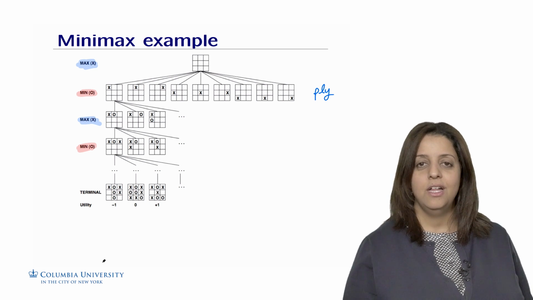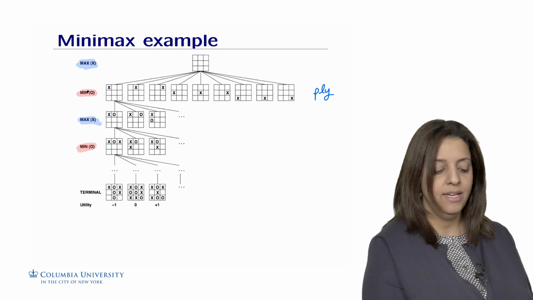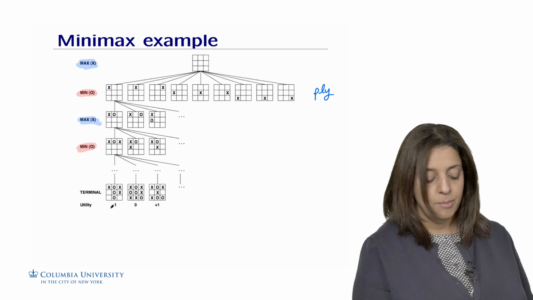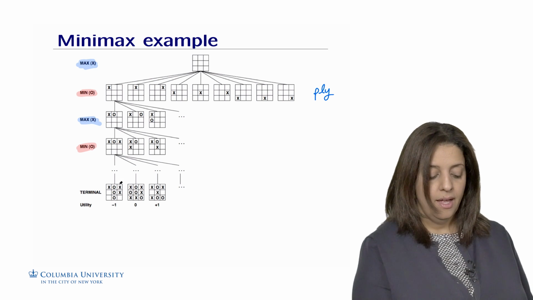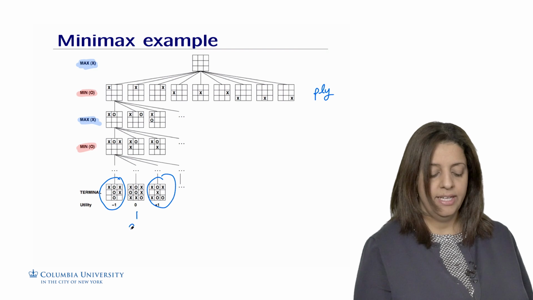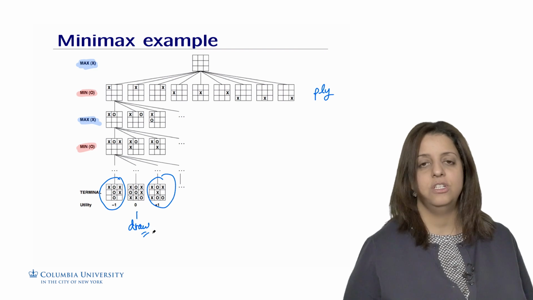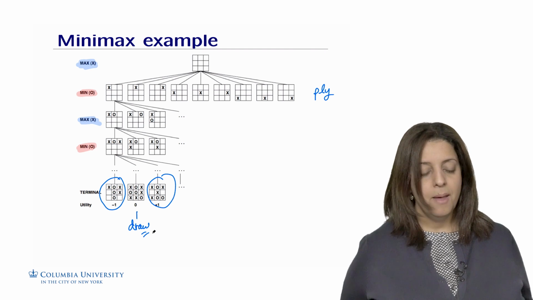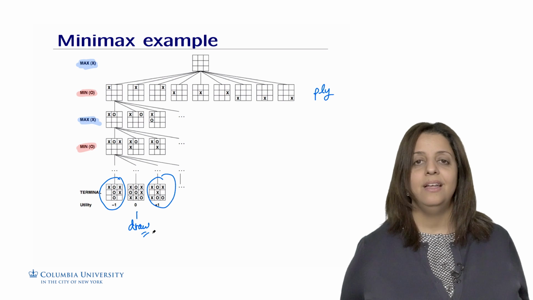So we have now a whole series of plays that are different plies. Each ply is for one of the players. So this is player 1, player 2, player 1, player 2, and so on and so forth. And again, there are terminal nodes in which either Min wins or Max wins, or it's a draw in which none of them wins. So this is the whole search space of possibilities for Max and Min taking turns and playing tic-tac-toe.